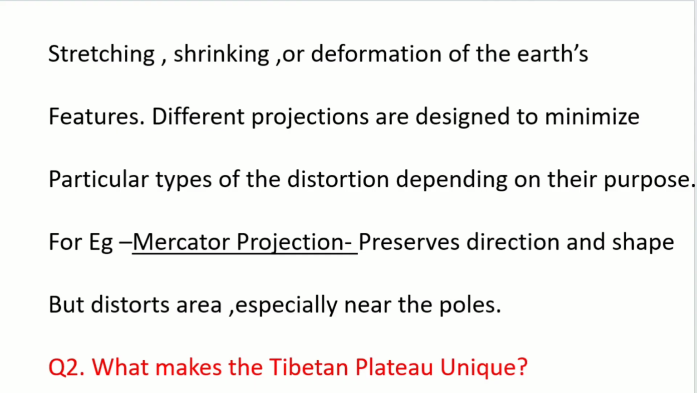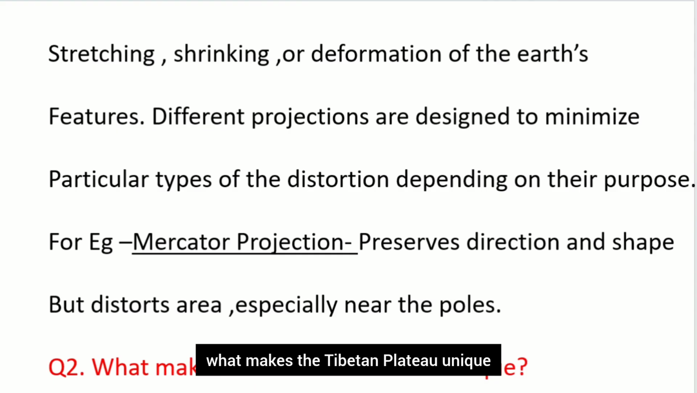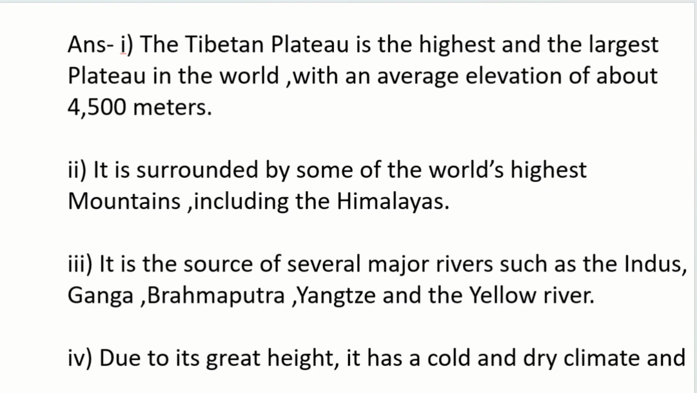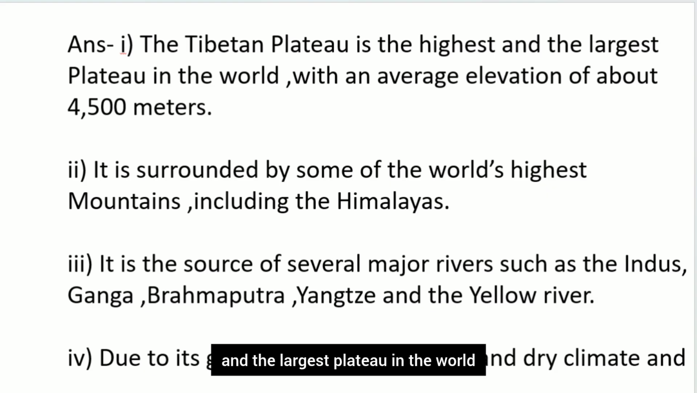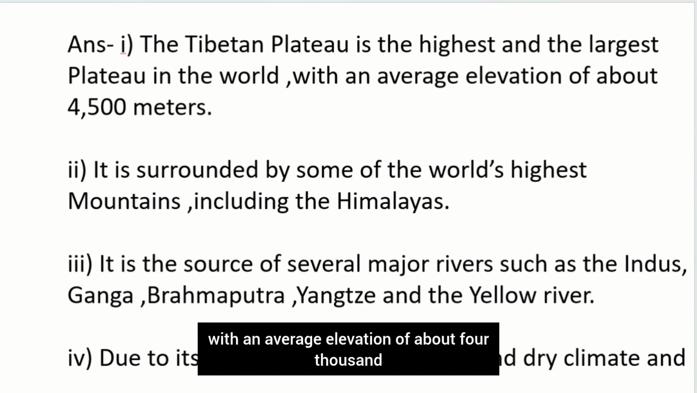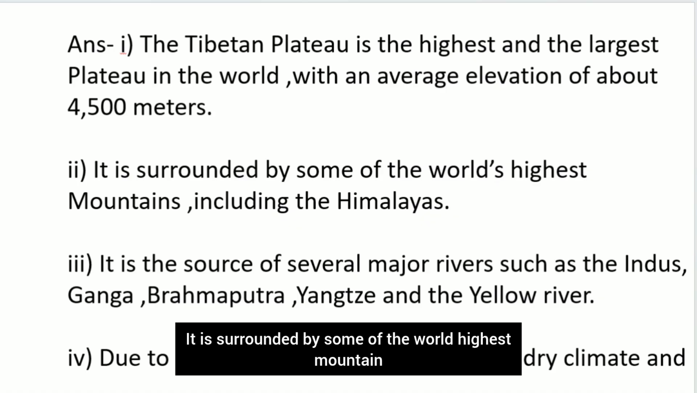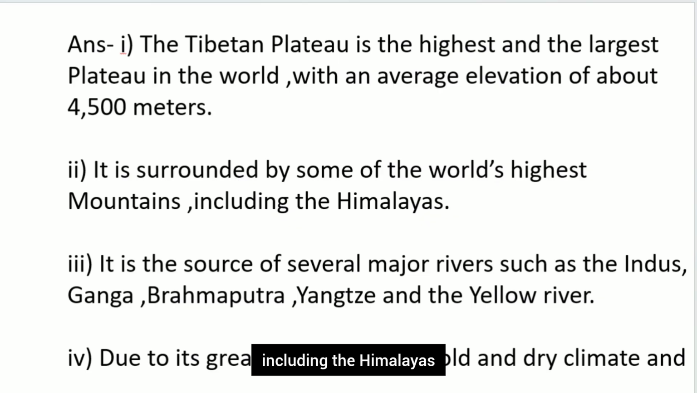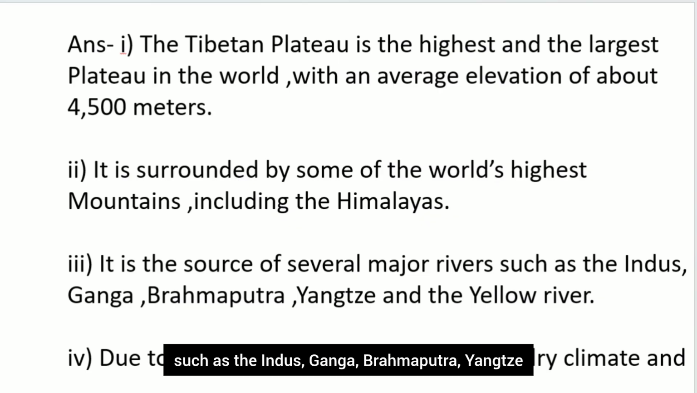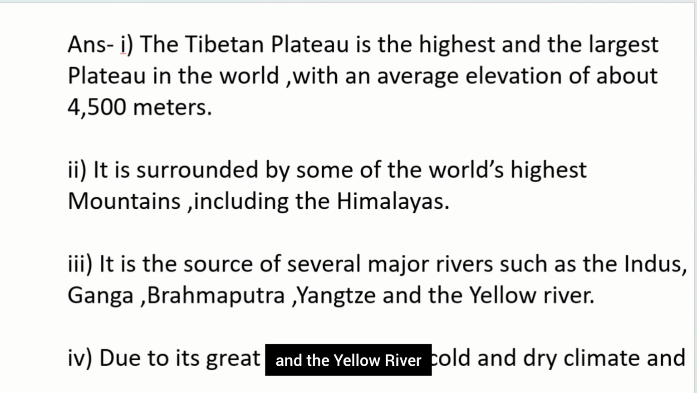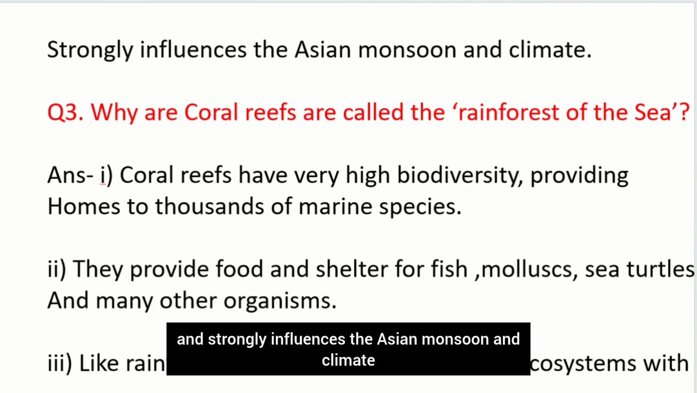Next question is, what makes the Tibetan Plateau unique? The Tibetan Plateau is the highest and the largest plateau in the world with an average elevation of about 4,500 meters. It is surrounded by some of the world's highest mountains including the Himalayas. It is the source of several major rivers such as the Indus, Ganga, Brahmaputra, Yangtze and the Yellow River. Due to its great height, it has a cold and dry climate and strongly influences the Asian monsoon and climate.